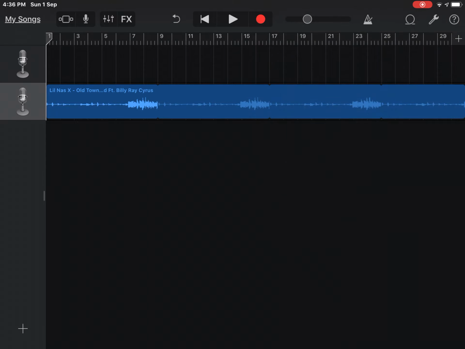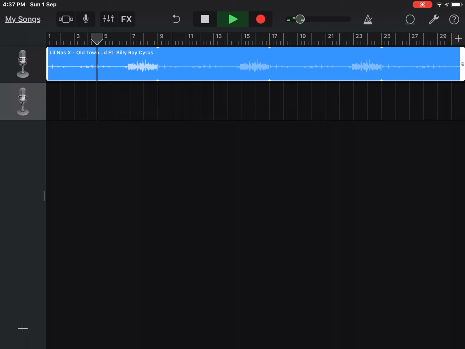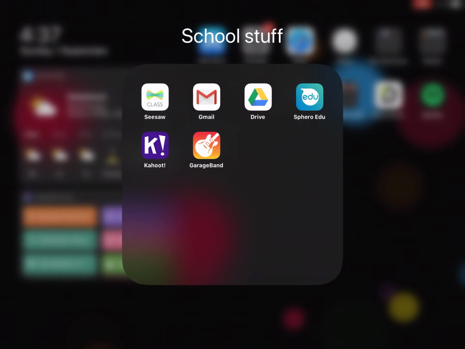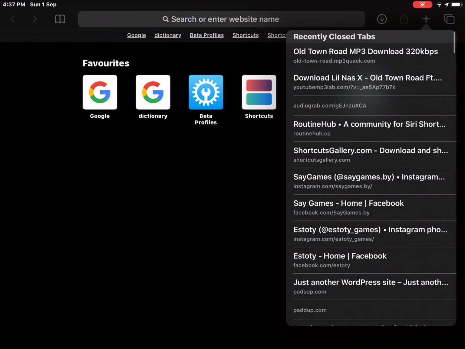Now you listen to your song and see which part you like, and choose which bit you'd like it to start from. Drag it up in here. For some reason, when I do Old Town Road, this happens. I think it's a glitch, it just goes over and over again. So I'll try and get another one.